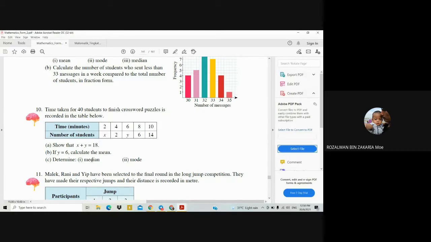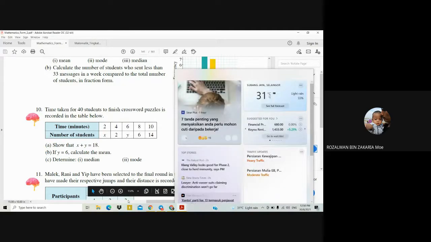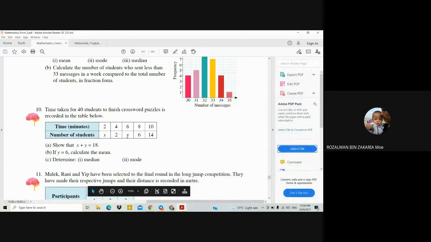Okay, so for the median, question C1, after you calculate the median, it is at the data position 20 and 21. So how to know 20 and 21?